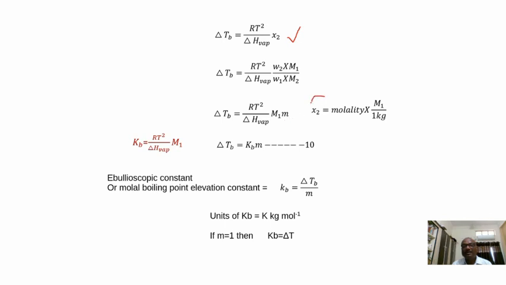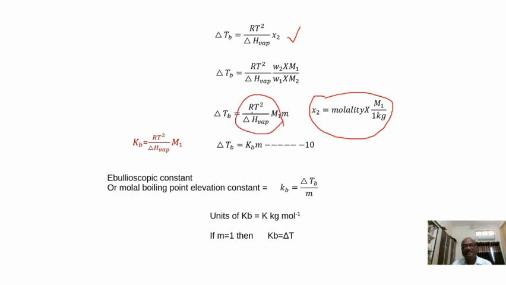Because x2 can also be written in terms of molality. x2 is equal to molality into capital M1, where capital M1 is the molecular weight of solvent. So instead of x2, we can also write M1 into small m. Here we can find a constant for a given solution.